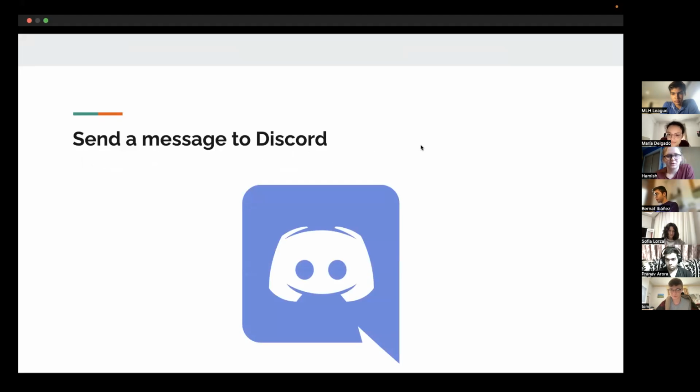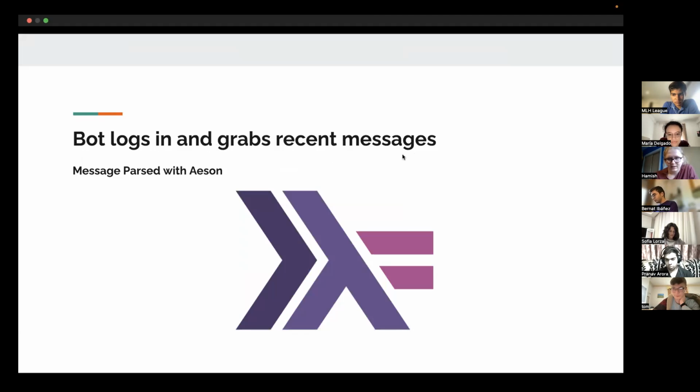Yeah, thanks, Tom. So the user will start by sending a message in a Discord channel that we have created on a server in which the bot has been added. And then subsequently, the bot can log in and grab the recent messages that have been sent in that channel. It will save the timestamp of the last message that it processed. And so it will only process messages that it hasn't previously processed. And the messages are parsed with the Aeson library, as was the prompt for the hackathon.